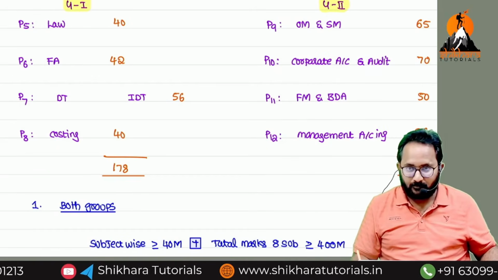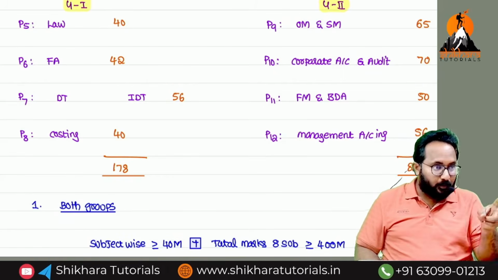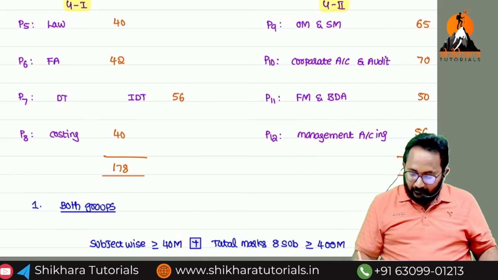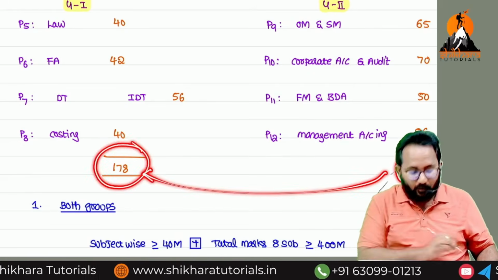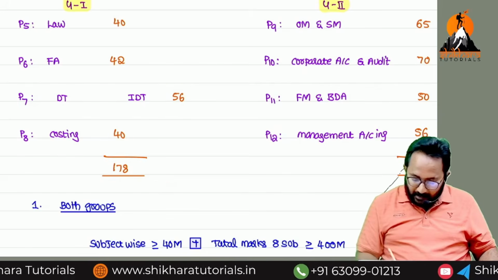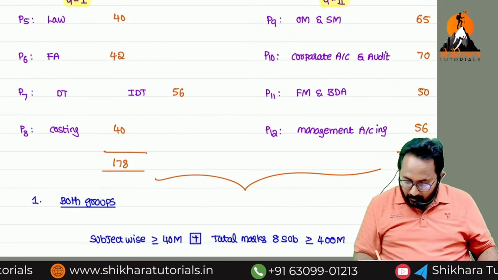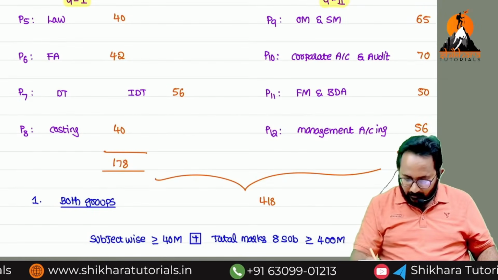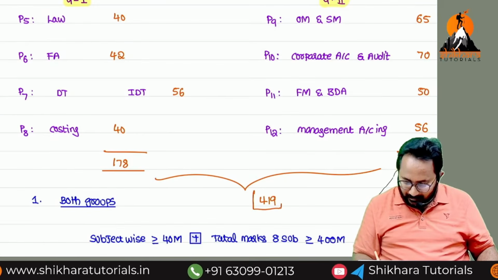Now, if you attempted both groups, the excess over 200 here, we can carry forward and set off in group 1. So total marks in both groups, now you can tell me. 418, 19. Okay, now the result: passed.